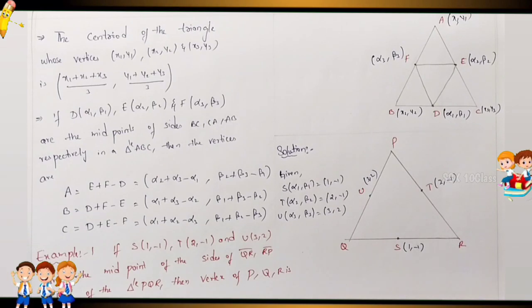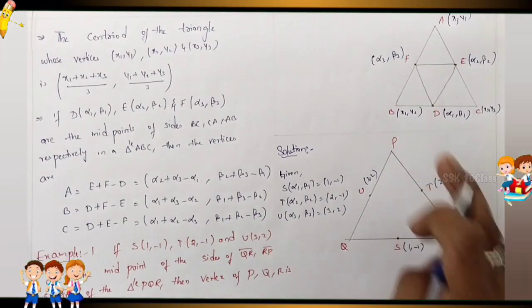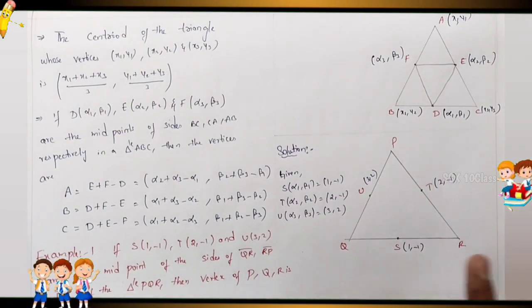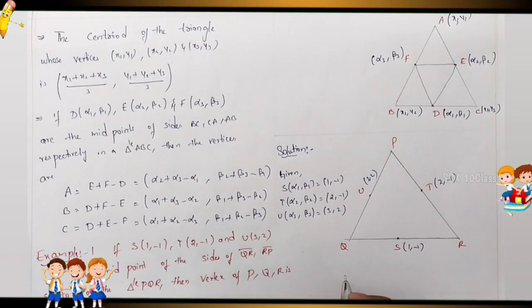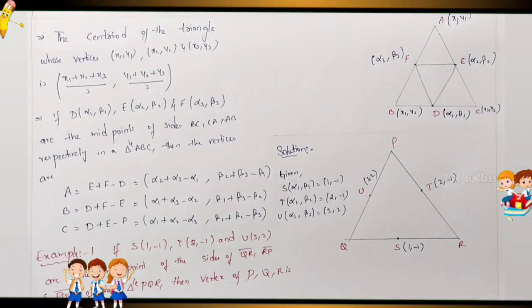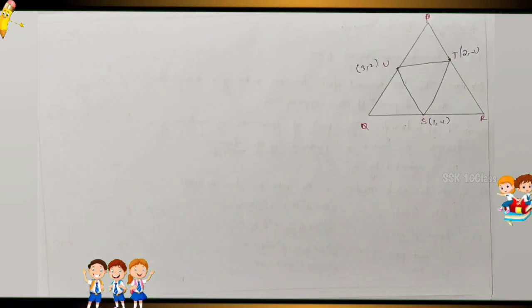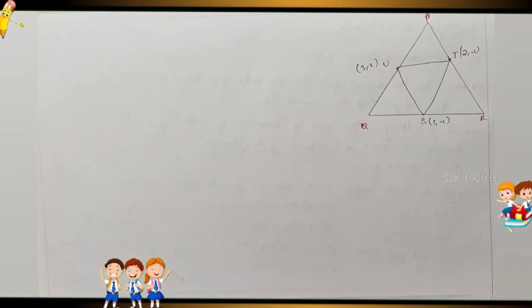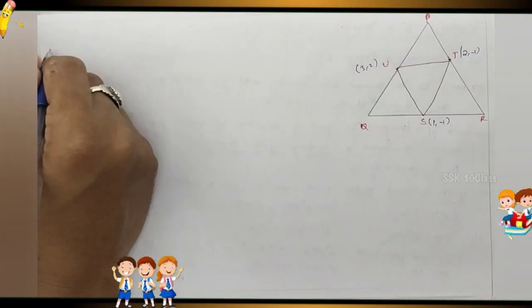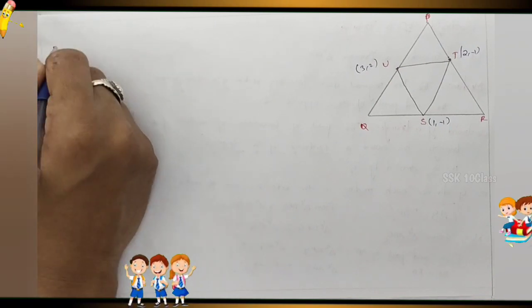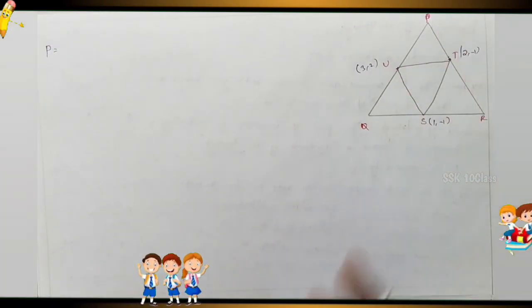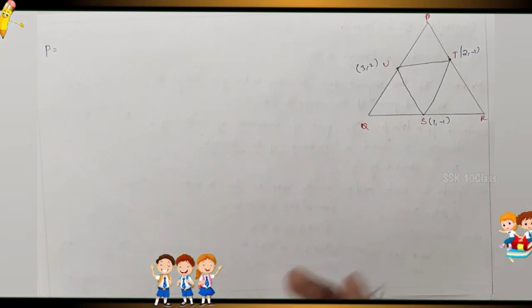Now what is the formula for P, Q and R? I already explained it in the previous video.